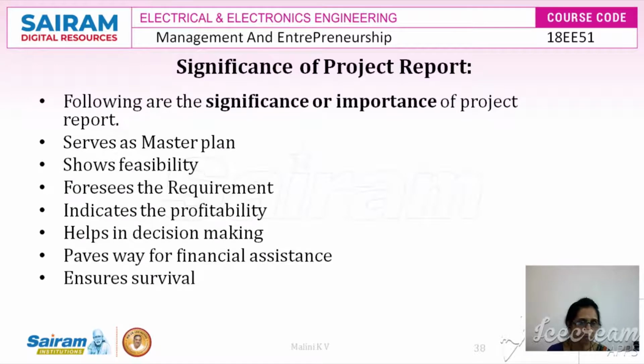Once it gives the roadmap, it shows where exactly the project is going. It describes the direction of the project, and it shows the feasibility. We discussed the different types of feasibilities like technical feasibility, financial feasibility, cultural feasibility, ecological feasibility, and market feasibility. So the project report shows the feasibility of the proposed project, and the profitability that could be achieved, and the social impact, and the commercial and financial feasibilities will all be shown. And it forces the requirement.